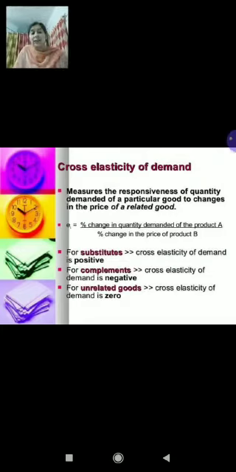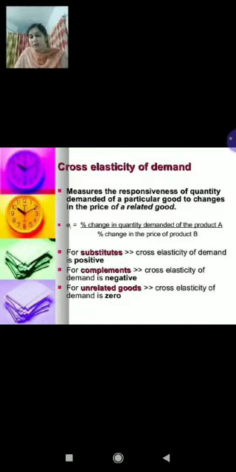So children, coming to the degrees of cross elasticity, here also we get three types of elasticities, that is positive, negative and zero. Positive cross elasticity happens in case of substitute goods usually. Negative cross elasticity happens in case of complementary goods, and zero cross elasticity happens in the case when the goods are unrelated. Right? So let's talk about the first.